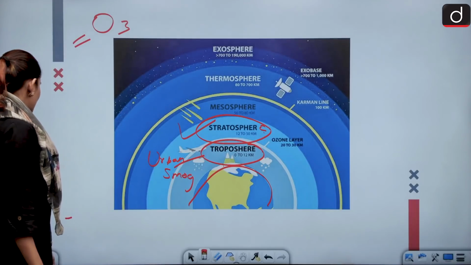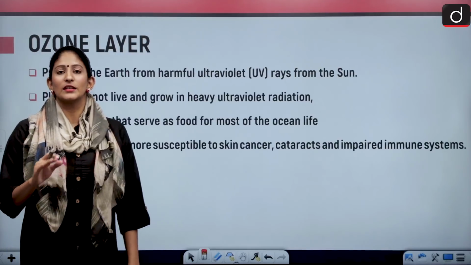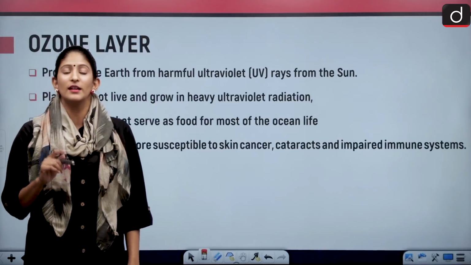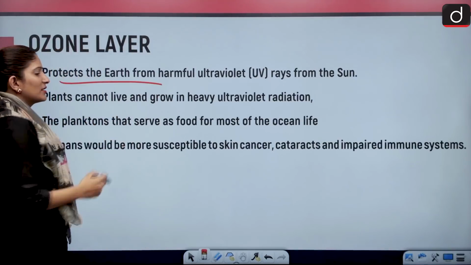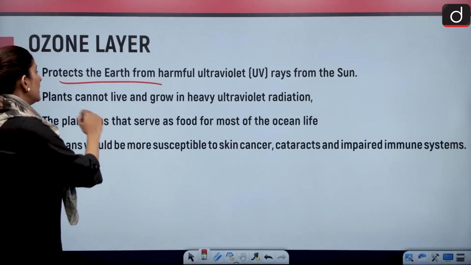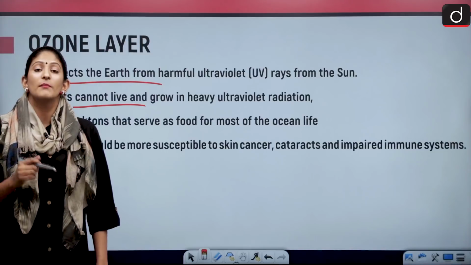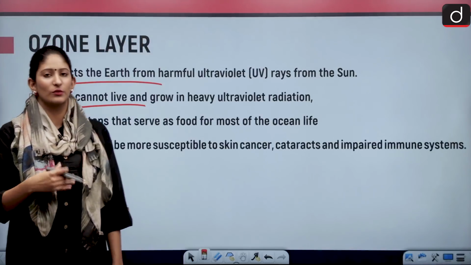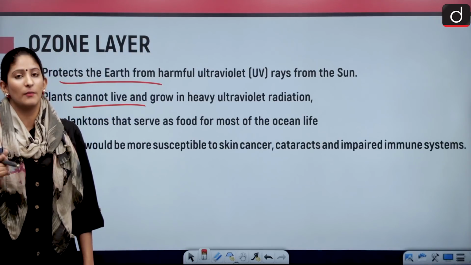And the problem with the ozone layer was that it started getting depleted. We will discuss all that, but first, let's see the significance of it. As I have already discussed the first one, we shall move forward. Plants cannot live and grow in heavy ultraviolet rays because it damages many crops, such as soya bean, or any other crops which actually get harmed by the UV rays.